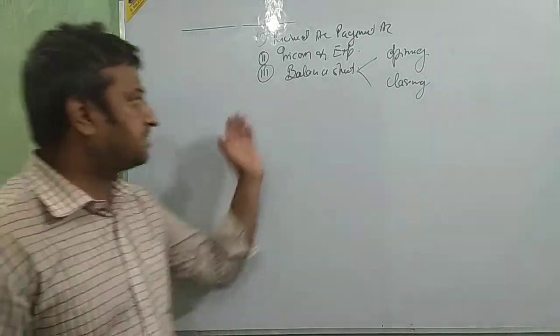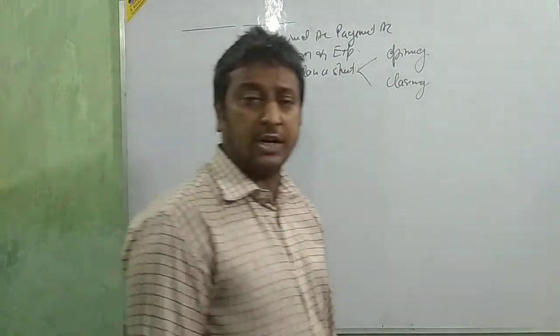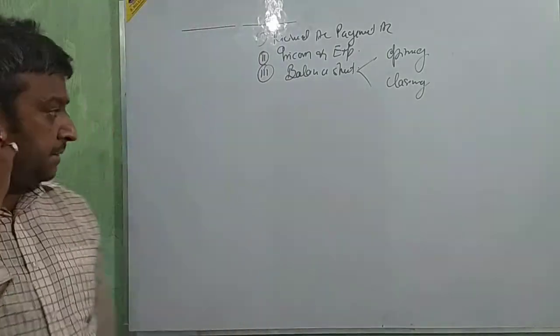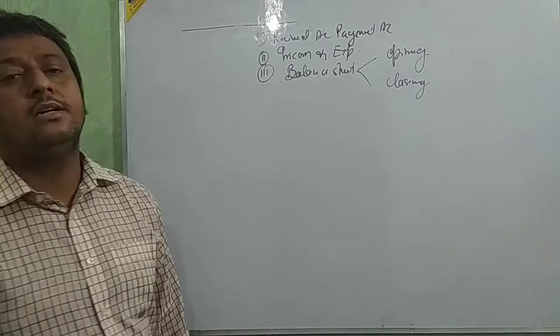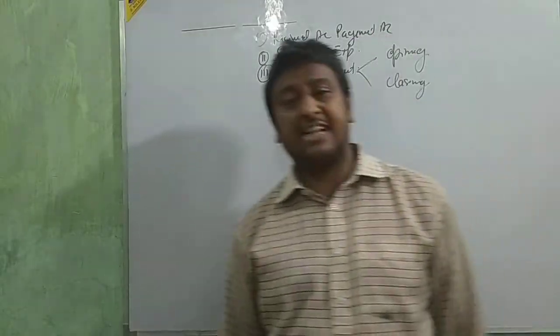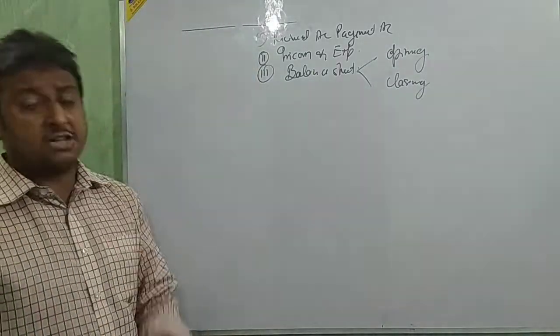Next is the income and expenditure account. This income and expenditure account is the same like a P&L. As in P&L, we take only revenue income and expenditure, current year income and expenditure, and adjustments.